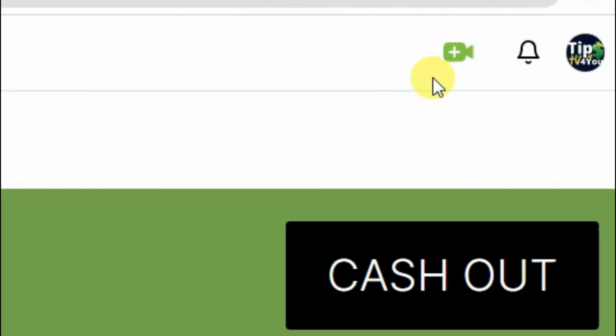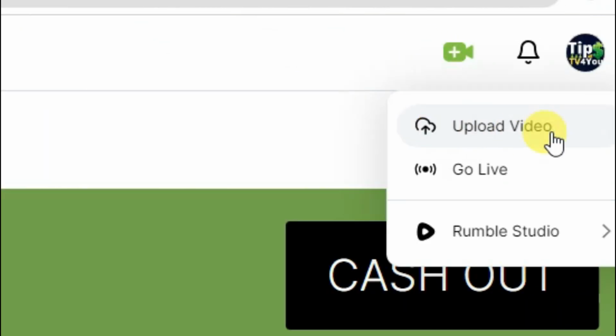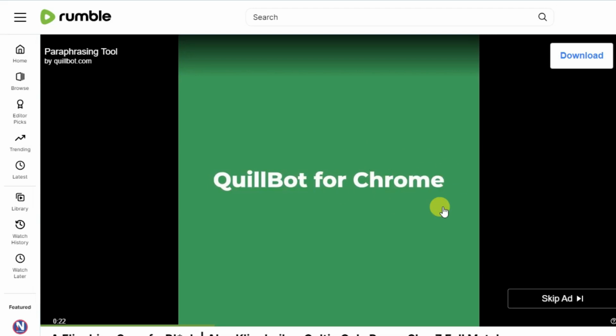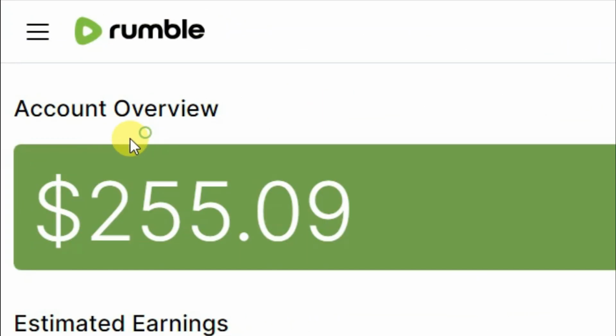In the next step you can click on this upload icon. Now you can click on the upload video button. You can upload the translated movie on this platform. This platform will show advertisements on your video. For these advertisements this platform will pay money. You can earn lots of money using this method.